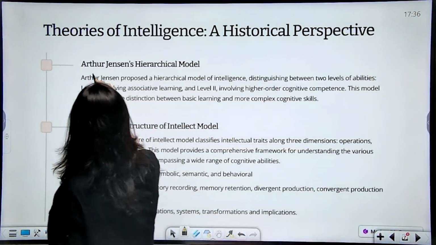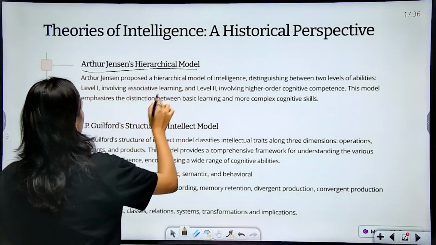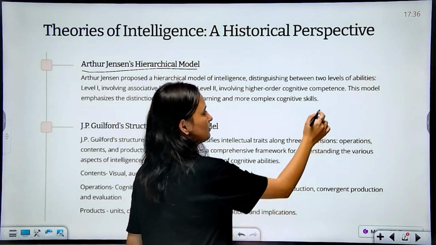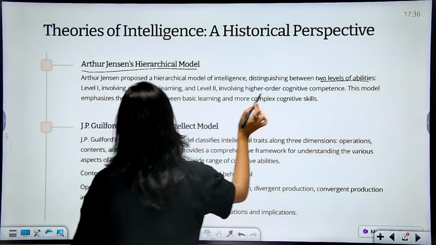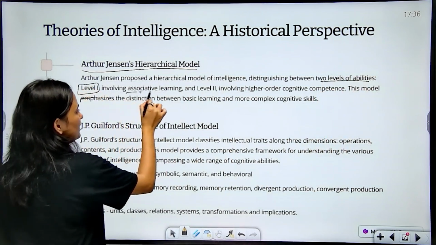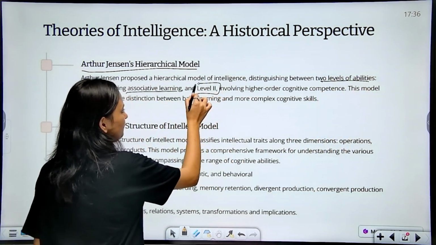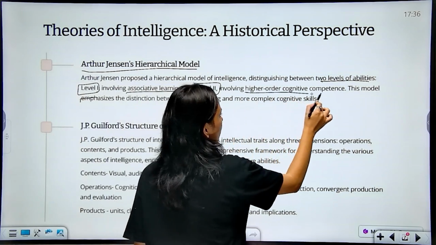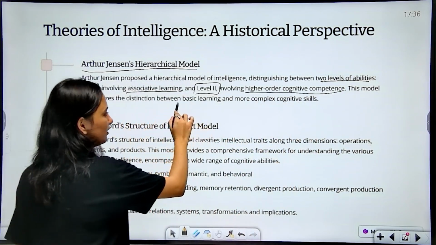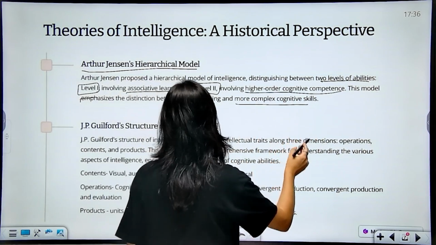Next theory is Arthur Jensen's hierarchical model. Arthur Jensen proposed a hierarchical model of intelligence distinguishing between 2 levels of abilities. We have level 1 involving associative learning, and level 2 involving higher order cognitive competence. This model emphasizes the distinction between basic learning and more complex learning.